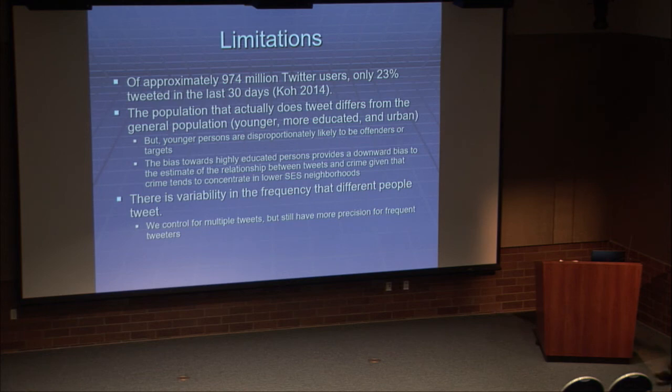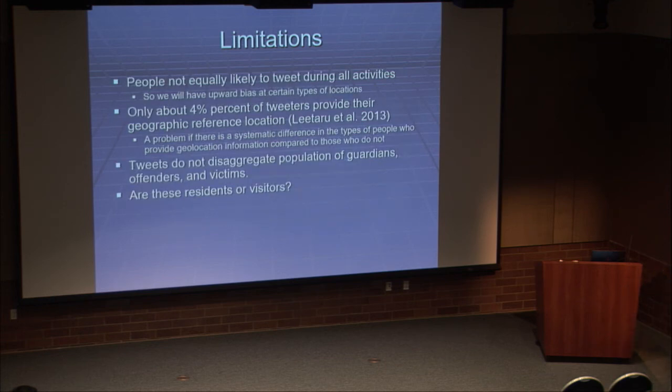And so we try to take into account multiple tweets, but it's still the case that for someone who tweets a lot, we're going to have a real good estimate of where they are. Someone who tweets very infrequently, we have very sparse data, and we're not going to have a very good estimate of that. So that's a challenge for us. It's the case that people are not equally likely to tweet during all different types of events. So at certain types of locations, certain types of places, maybe people are more likely to tweet. That's going to introduce bias into our estimates, upward bias at certain types of locations, certain types of events.